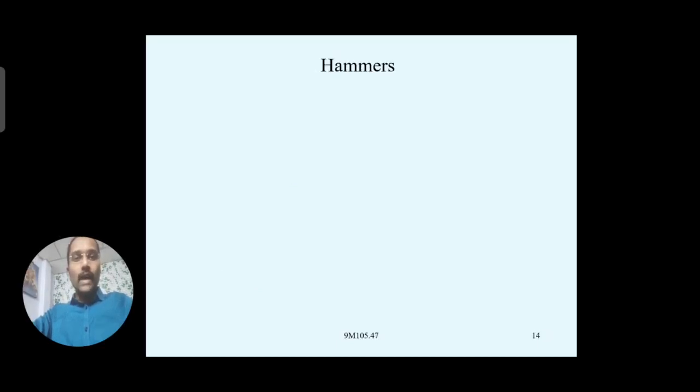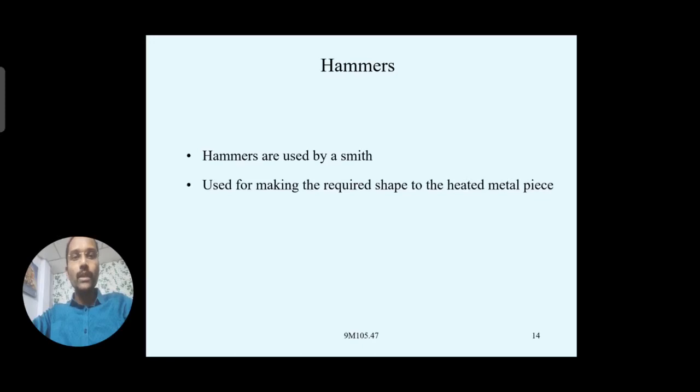Okay, next we move on to the hammers. These components we have already discussed, but just again we go through the types of hammers and the different hammers used in smithing operations, where the requirement of these hammers is giving the compressive force.